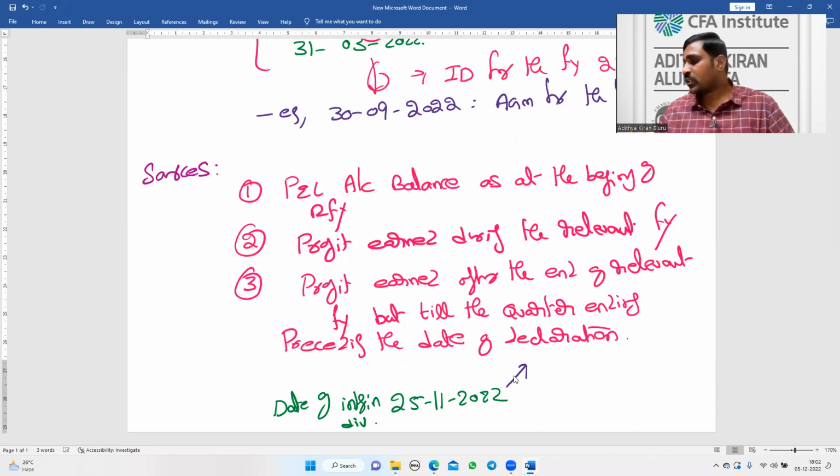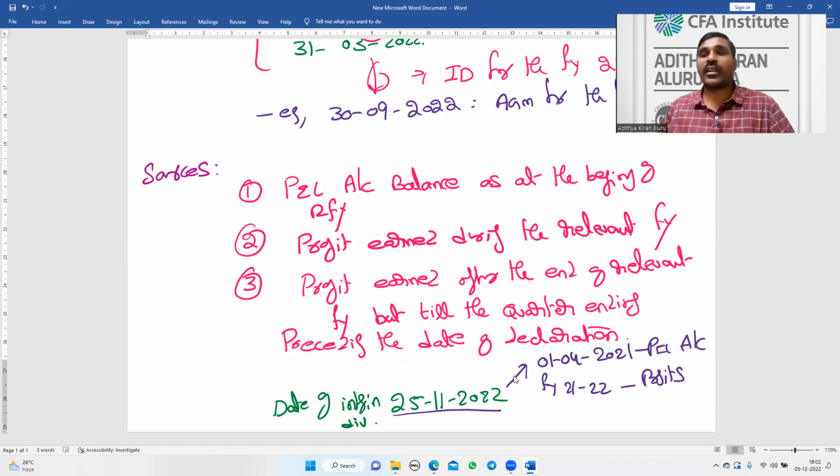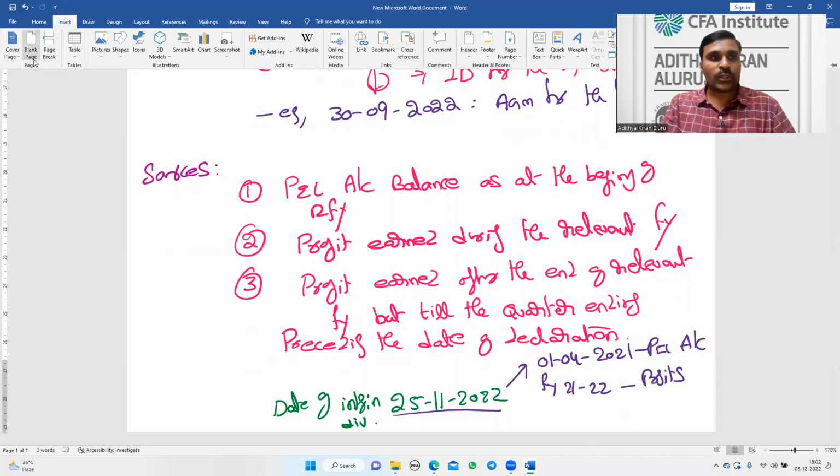One source I can use is the profit and loss account balance as on 1st April 2021. Next, financial year 21-22 whole profits. And before this date, what is the quarter ending? Q2 has ended. Okay, Q1 is when? Q1 is April to June.